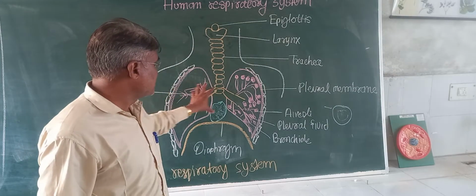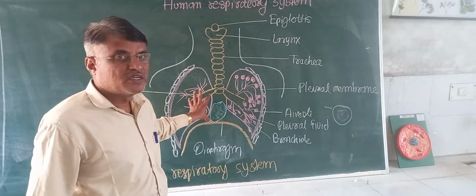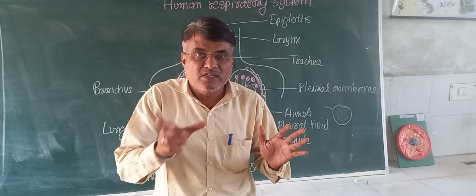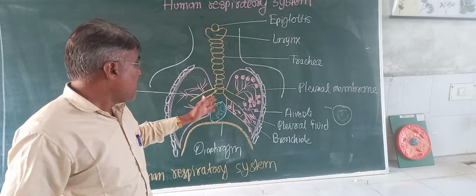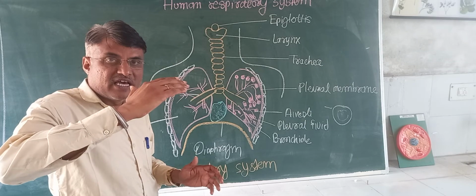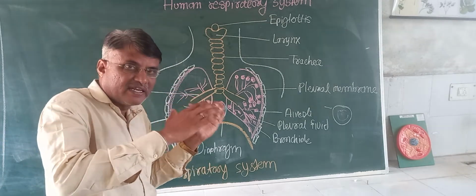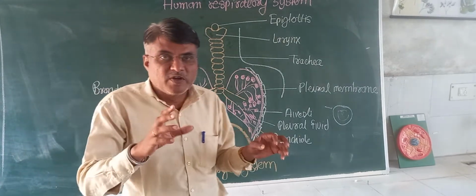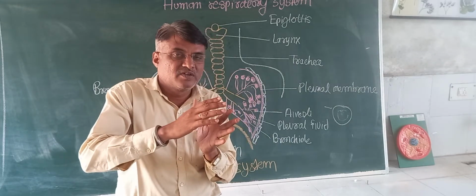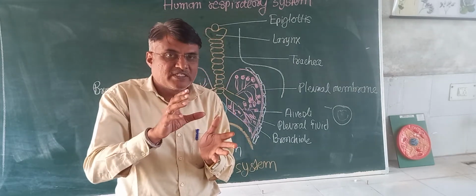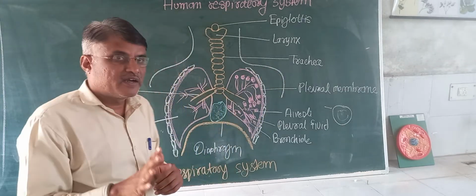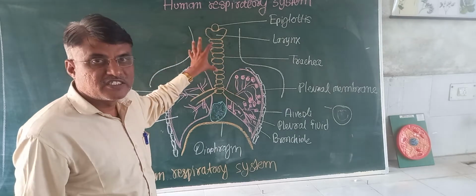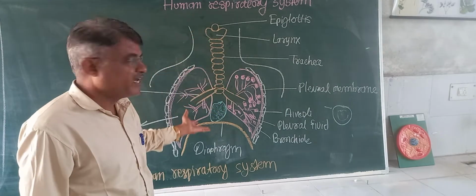When we see the lungs, two lungs are present in pair form, and the lungs have a covering called the pleura, a double membrane structure, the pleural membrane. The outer membrane is near the ribs and the inner membrane near the lungs, and between them a fluid is present called pleural fluid, and that fluid reduces the friction of the lungs with the ribs. All of you got? In this way we have seen the respiratory system, its different parts from nose to alveoli.